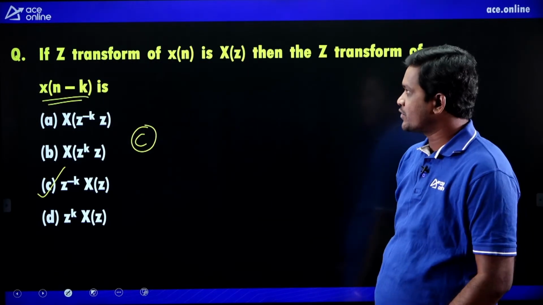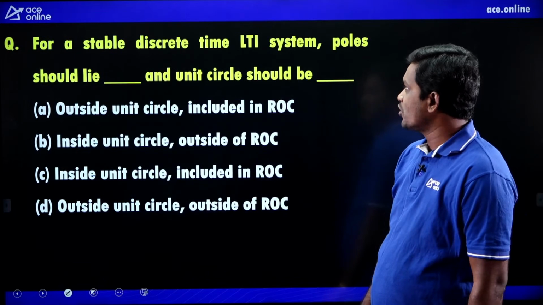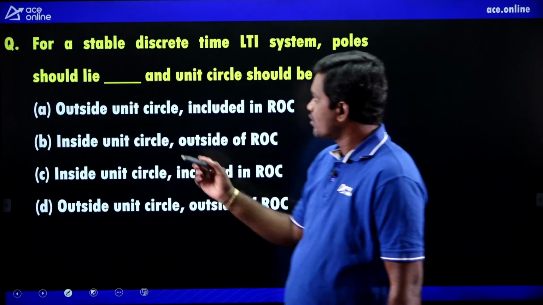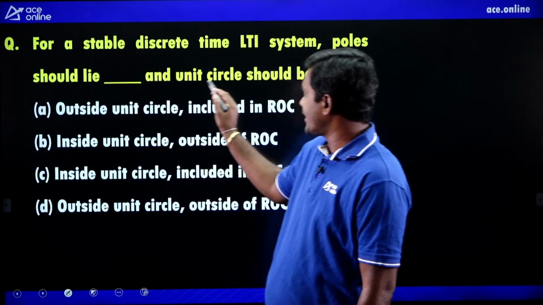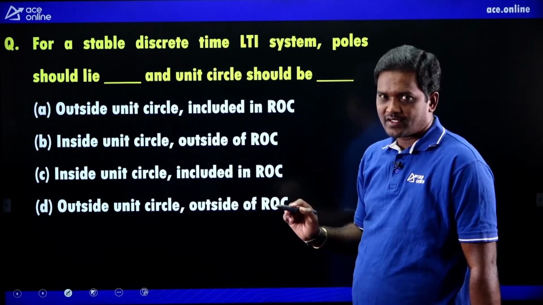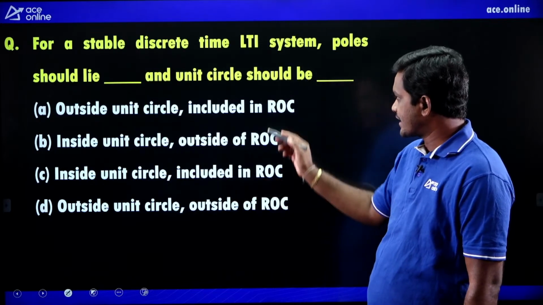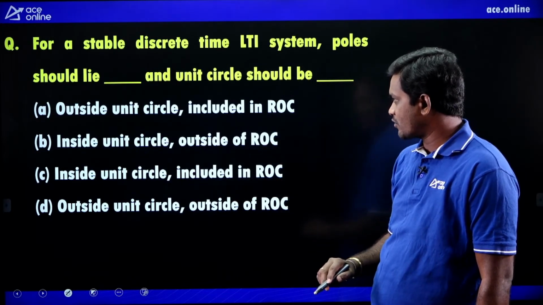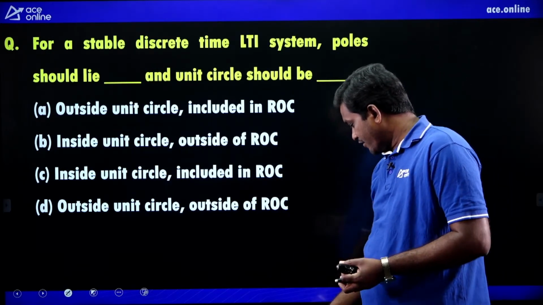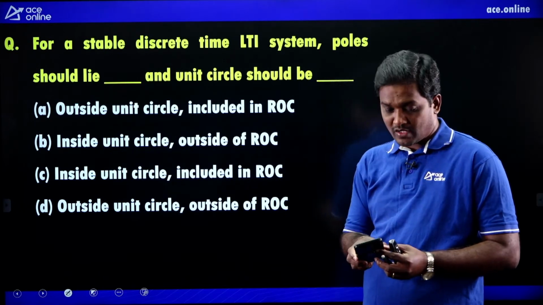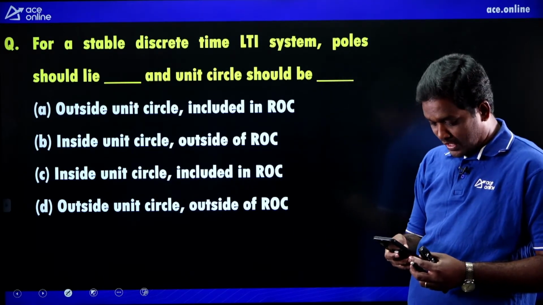Next one. For a stable discrete time LTI system, poles should lie dash and the unit circle should be dash. Options are: outside unit circle, inside unit circle, included in ROC, outside of ROC. I am waiting for your options.